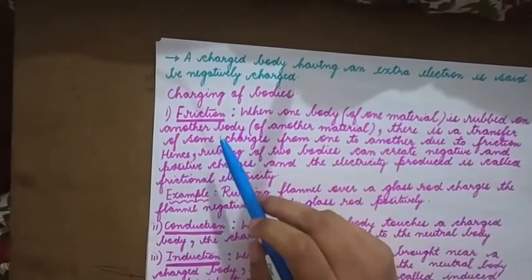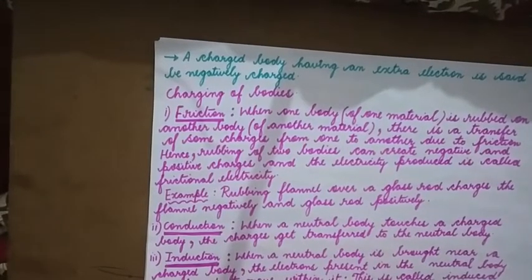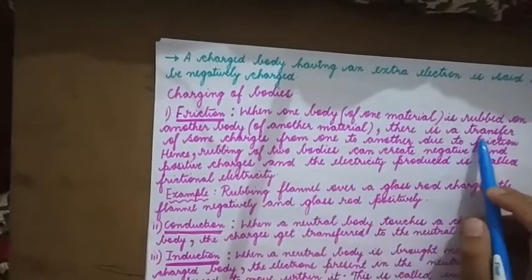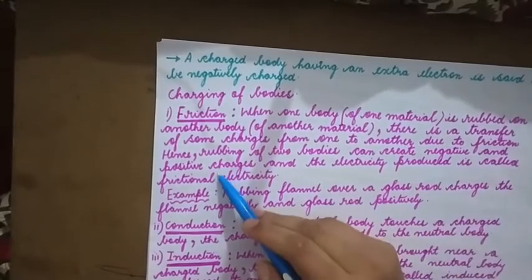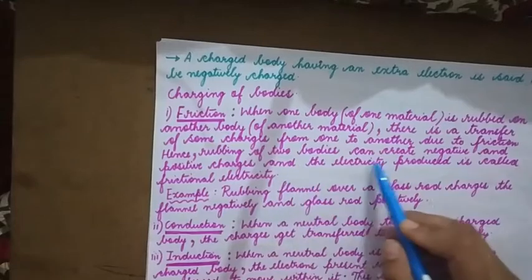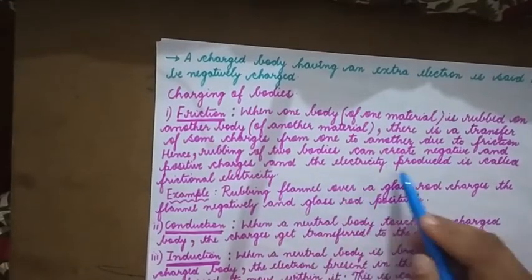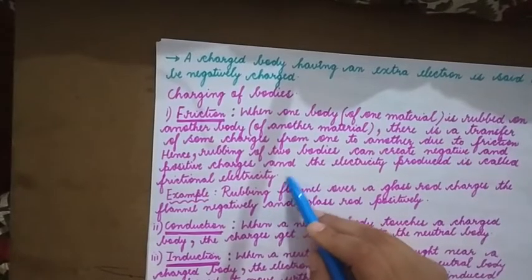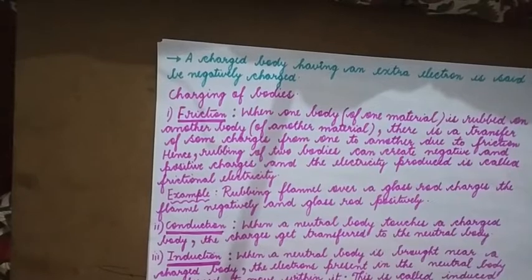How can we charge a body? Friction. When one body is rubbed on the other body, there is transfer of charges from one to another due to friction. Hence, rubbing of two bodies can create negative and positive charges, and the electricity produced is called frictional electricity. Now, one body is rubbed against the other. What happens? There is transfer of charges happening due to friction.